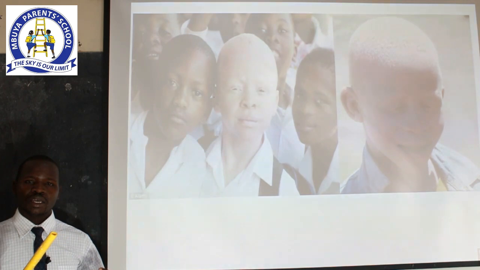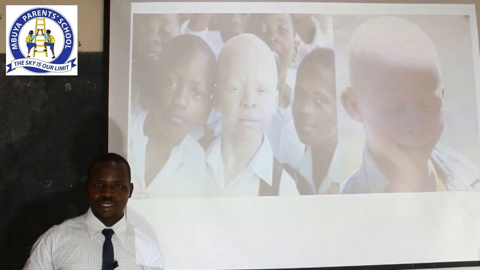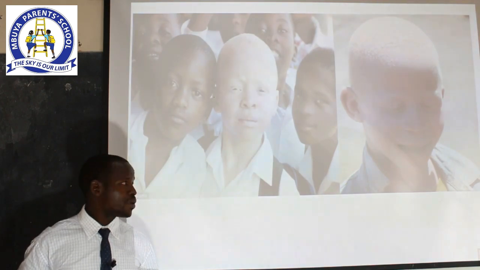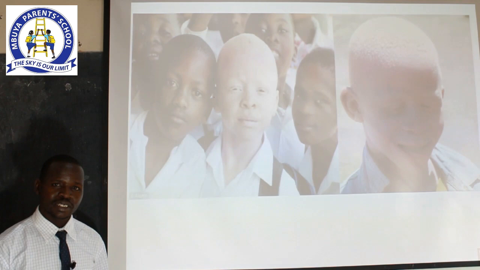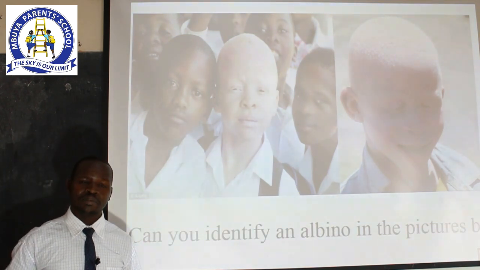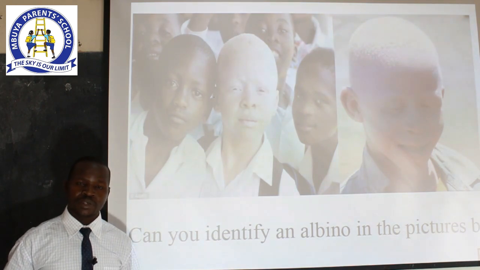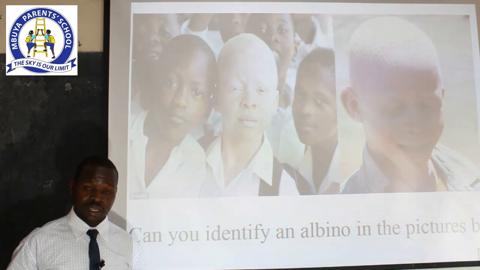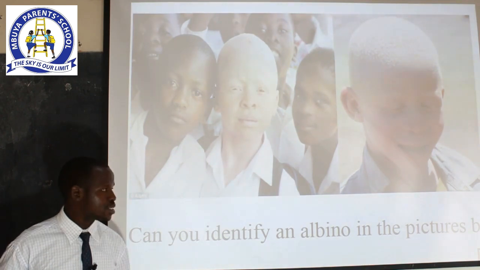It can be passed on from parents to their young ones in genes. However, if you have such people in your community, please don't segregate against them. They are normal human beings. Please interact with them freely, because this is a condition that cannot be transmitted unless it goes through the genes.